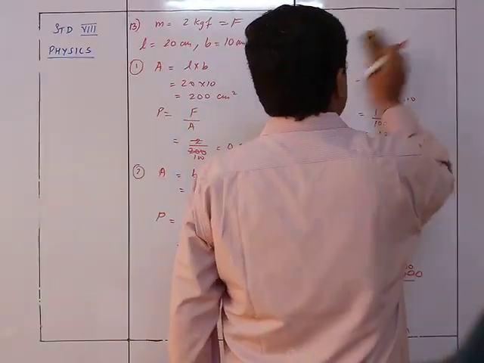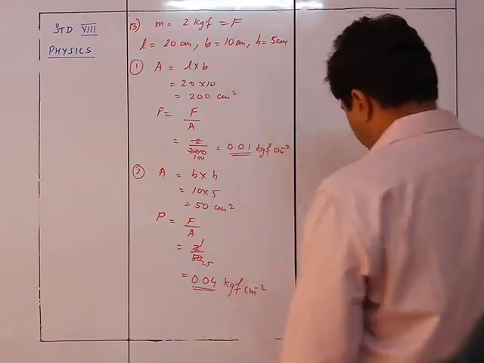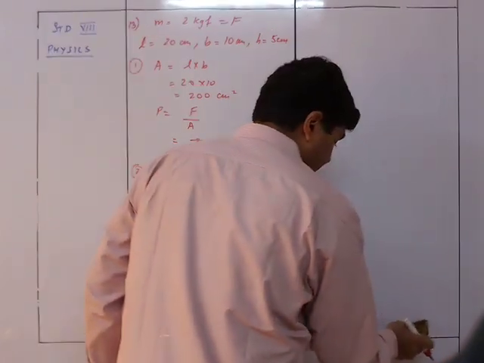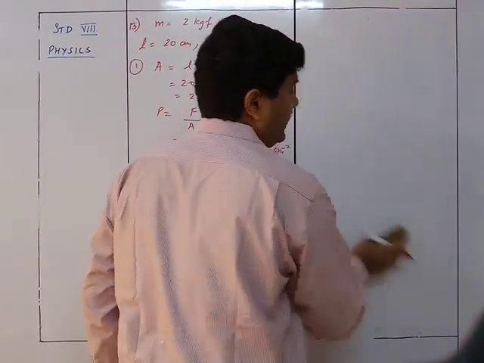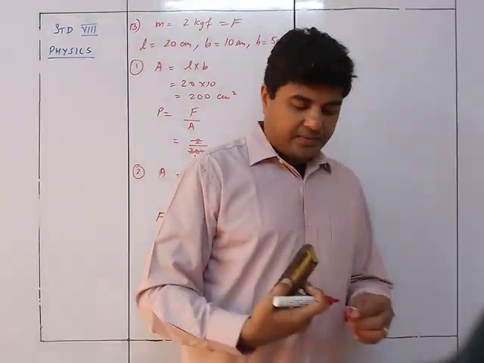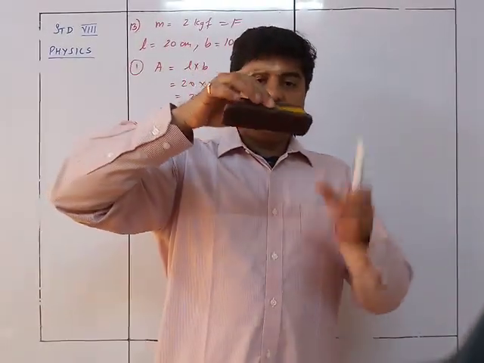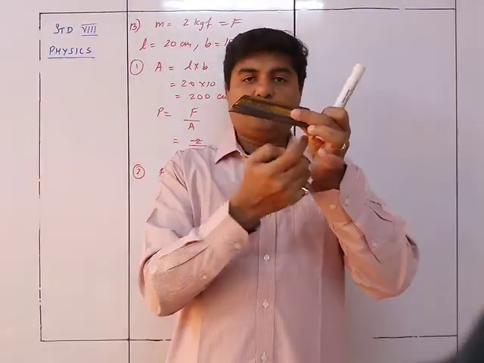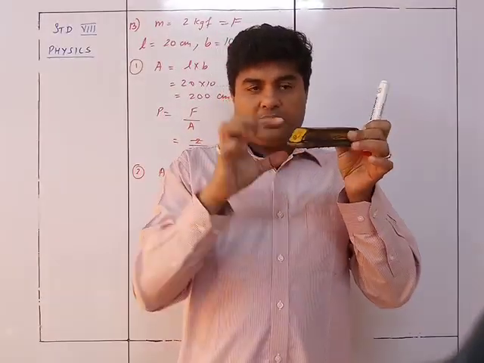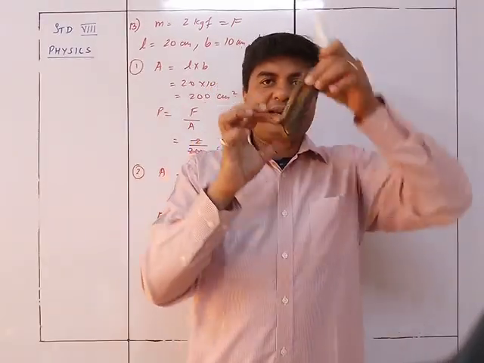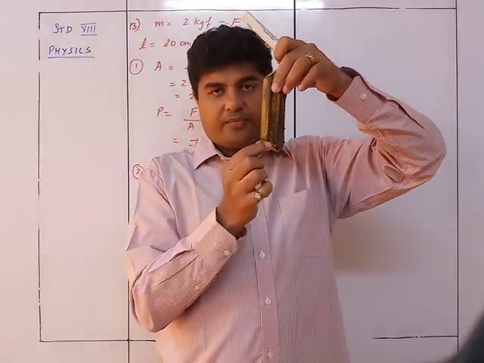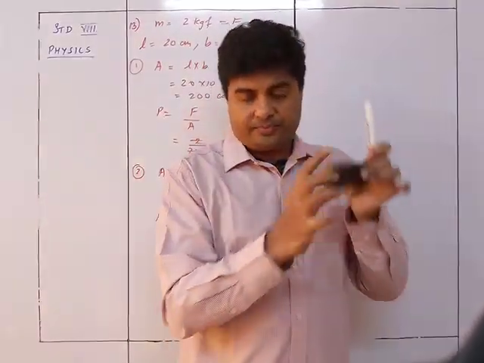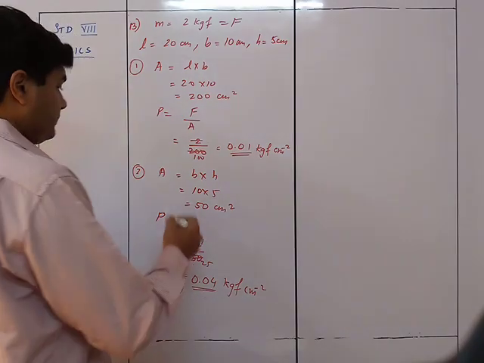Got it? So here you can see the diagram along with this particular question is that they have shown how the brick is resting. So first was resting like this, the next is resting like this. Next is resting like this. So here it is 20 and 10. This is 5. In the next case it is resting like this, that is 10 and 5. Now it is resting like this, that is 20 and 5. Okay, that's the third condition.